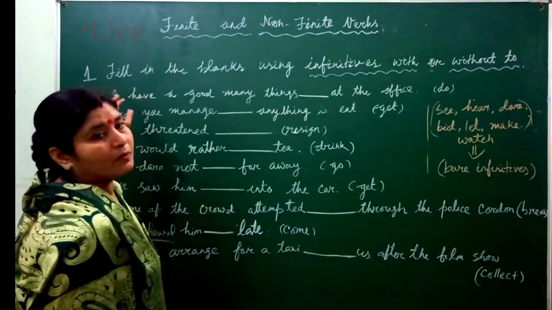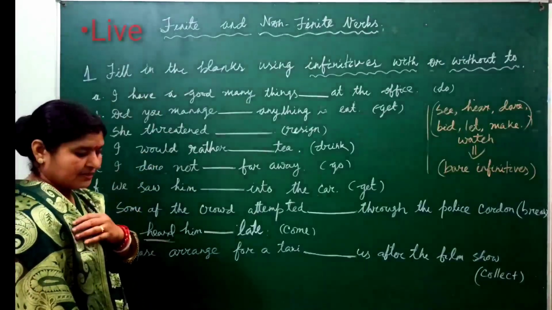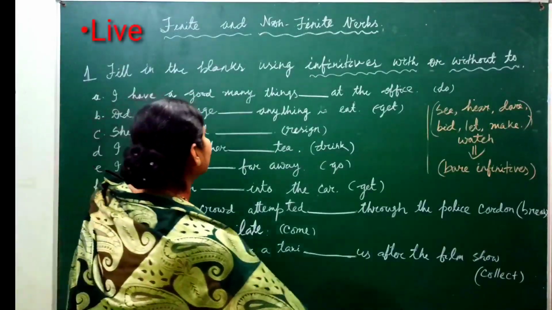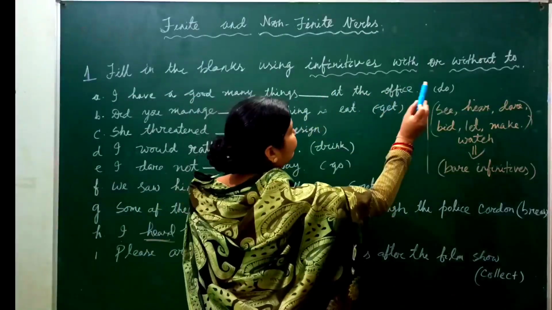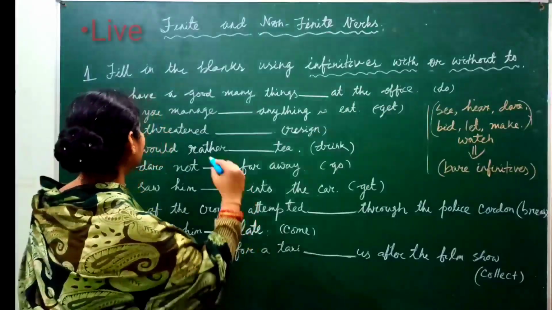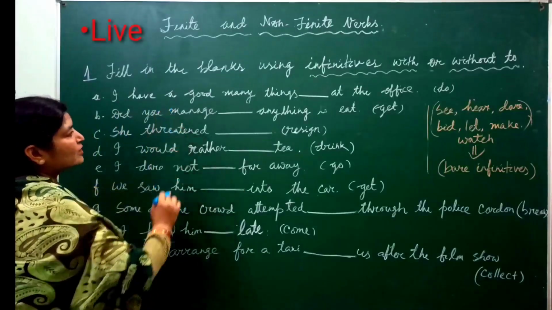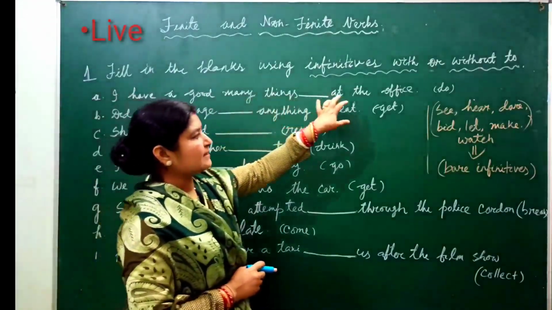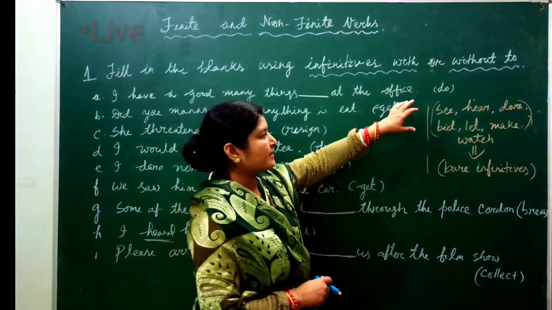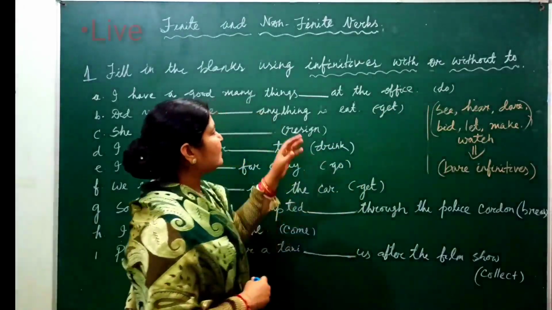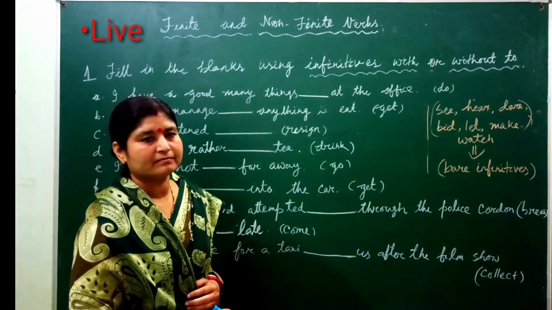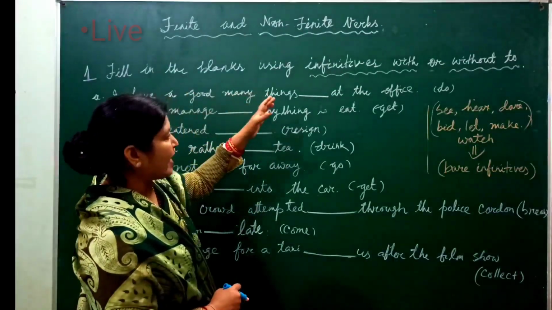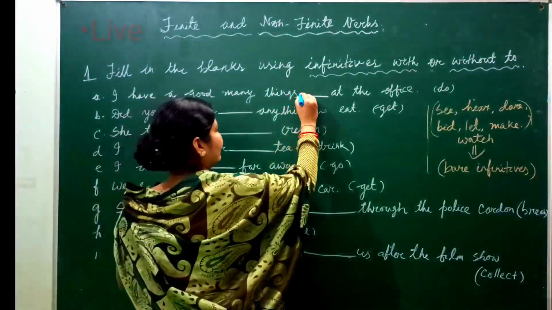So number one exercise, fill in the blanks using infinitives with or without to. Number one, I have a good many things dash at the office. In bracket given do. Whether we will use here to plus infinitive or bare infinitive. I have a good many things to do. Yeah, very good. To do at the office.